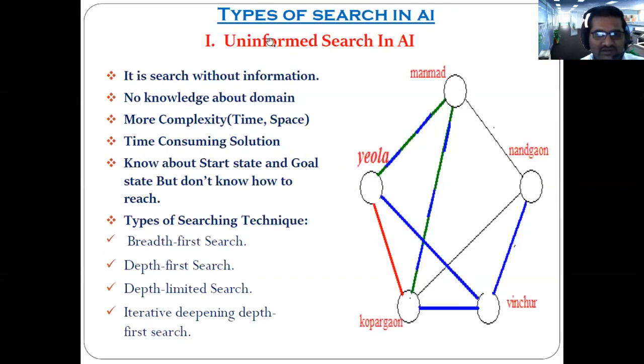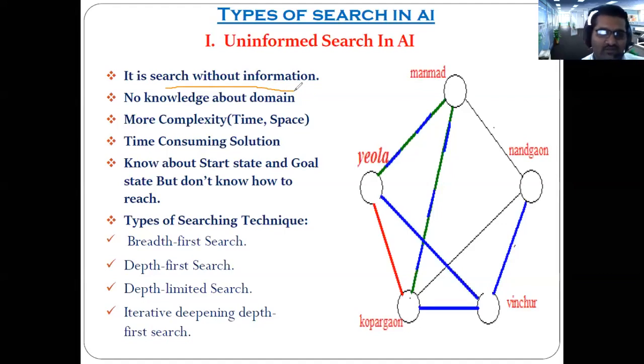Here I have written specifically that it is the search which is without information. We'll first discuss the points and then take the example. The second point I have mentioned: without information means having very little or no knowledge about the domain. Domain in the sense of that searching area.